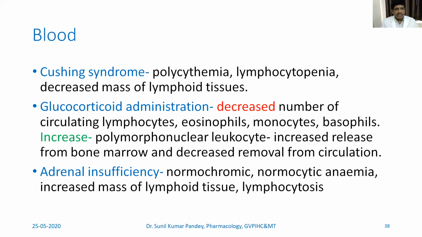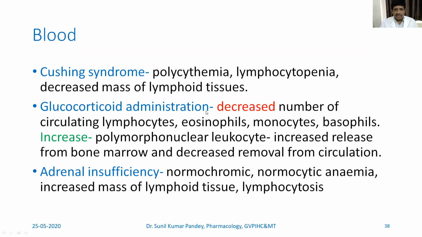Now we will see both the conditions: what happens in case of Cushing syndrome when there is an excess of cortisol or corticosteroid release, and we will see the effect when there is adrenal insufficiency. So polycythemia is seen in Cushing syndrome, where there is very little effect on the hematocrit value and hemoglobin. There is a decreased level of lymphocytes or decreased mass of lymphoid tissue.